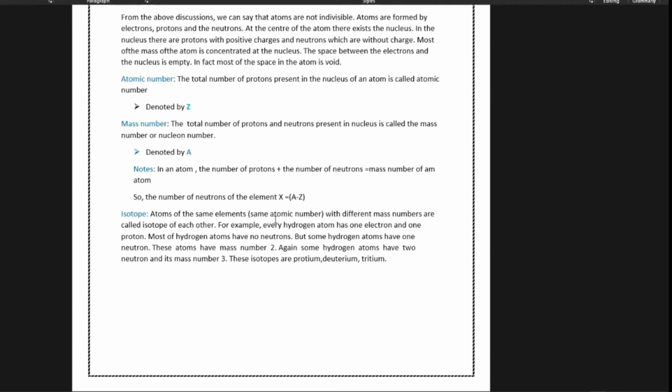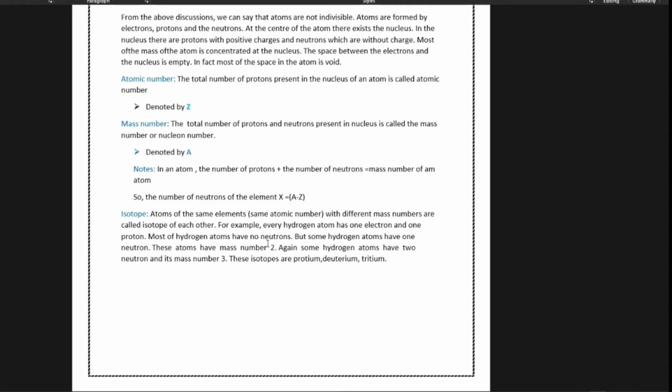Now the word isotope: iso means same, tope means protons. That is, the same number of protons. The elements which have the same number of protons but a different mass number or neutron number are the isotopes. Iso means same, tope means protons, so the same number of protons.